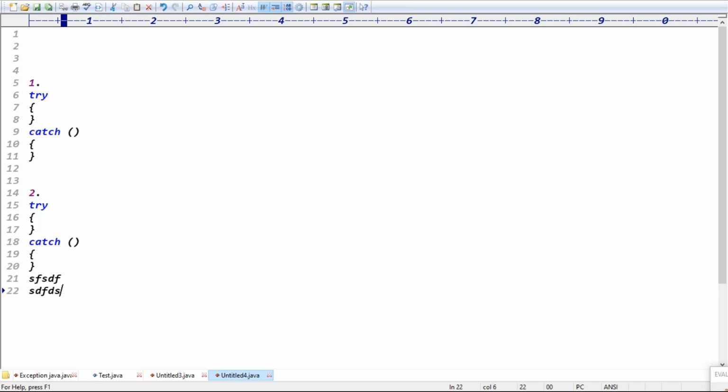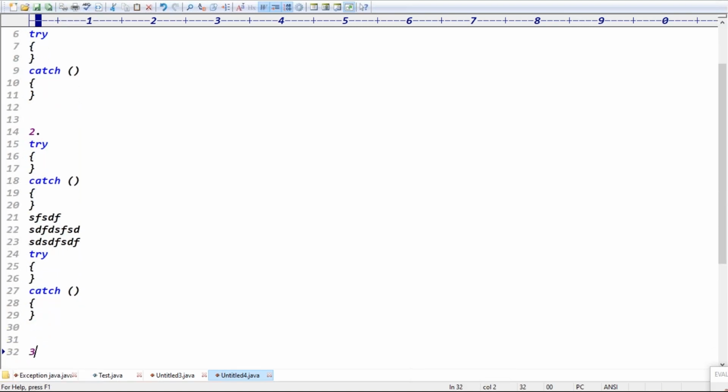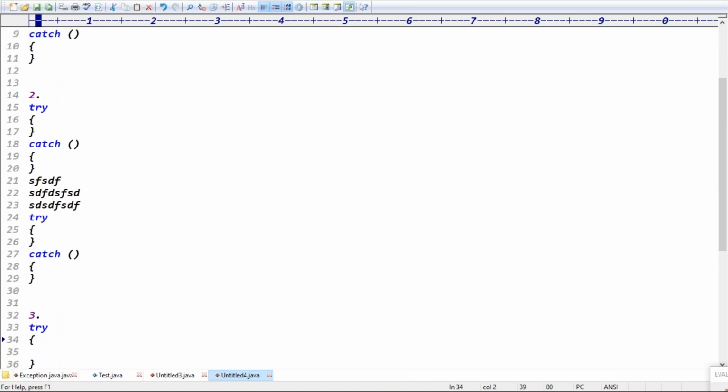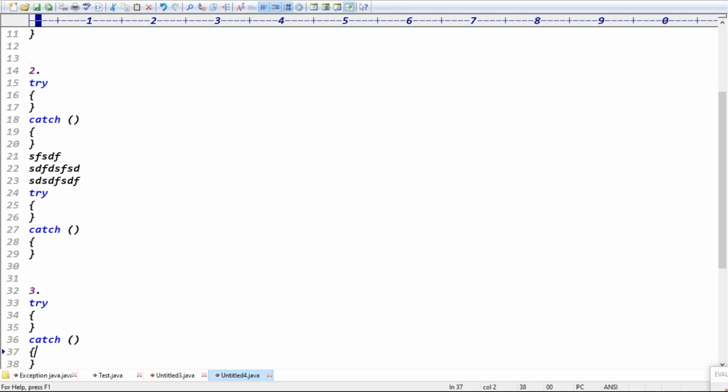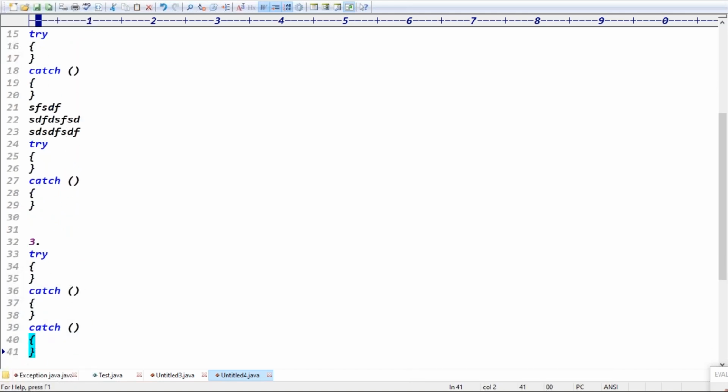Again, you can take your normal code. Again, you can write the try catch, right? You can take the normal code, and again you can take the try catch. Exactly. What is case 3 here? Case 3 is try, catch, catch. Try with multiple catches, right?